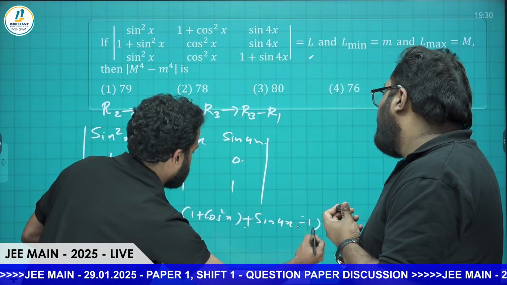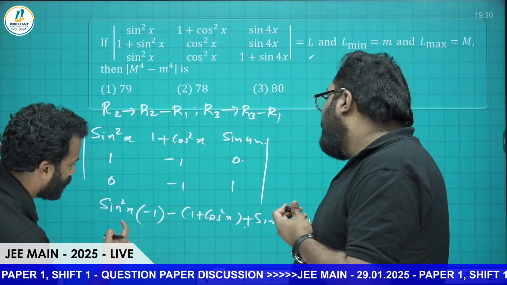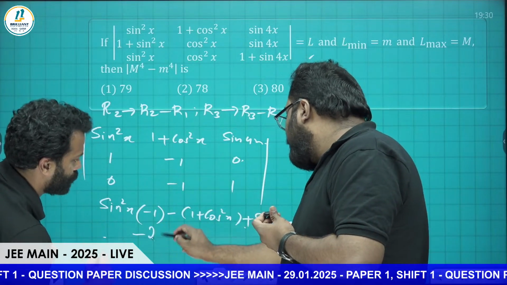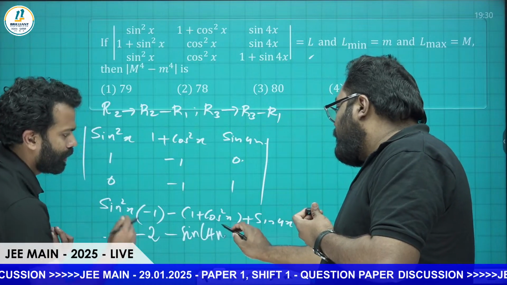Minus 1. So if you open the bracket, this is minus, minus 1. That is minus 1, minus sin square x, minus 2, minus sin square 2x, and minus sin 4x. That's all. Now this is the value of the determinant.